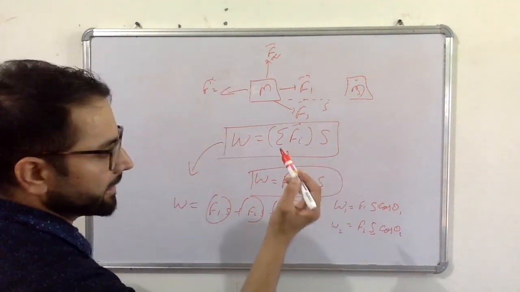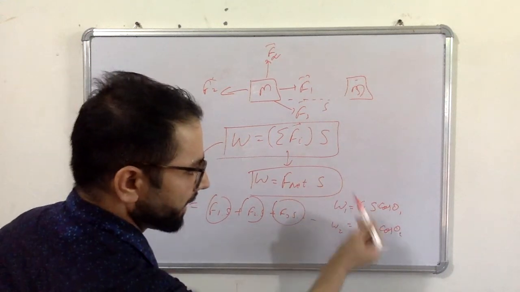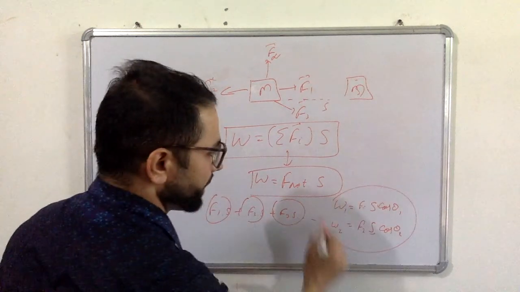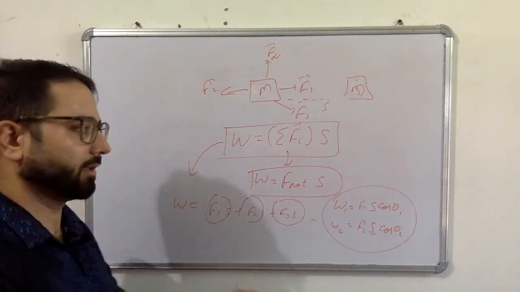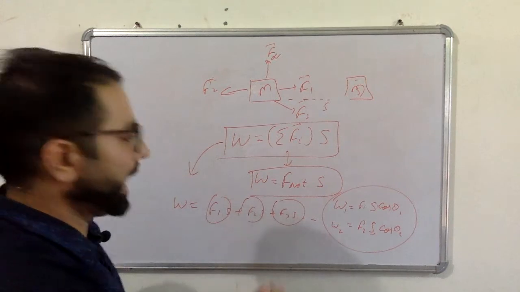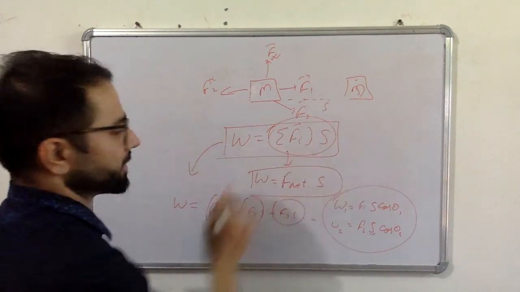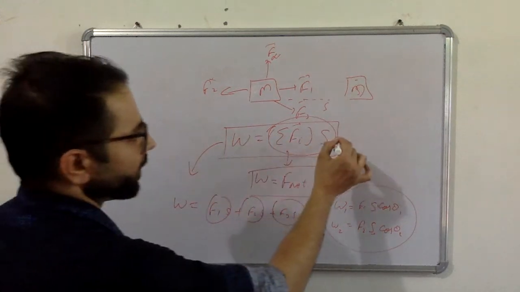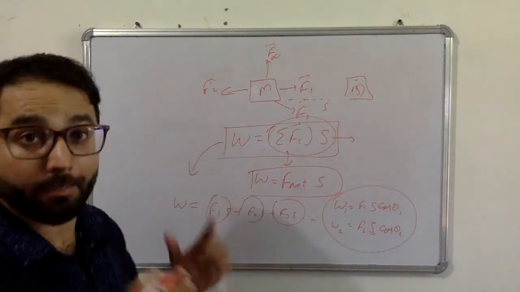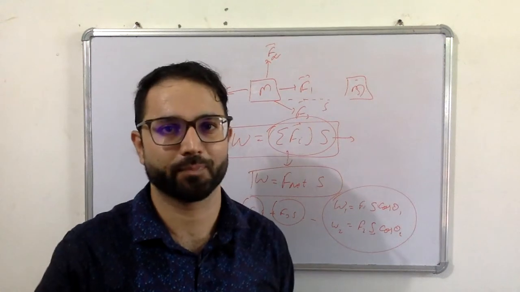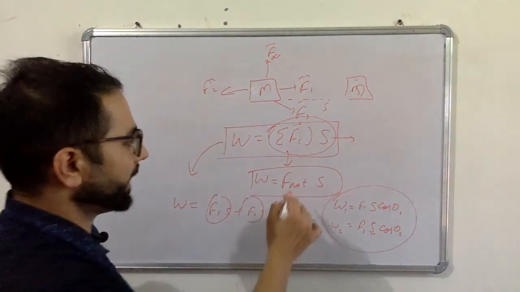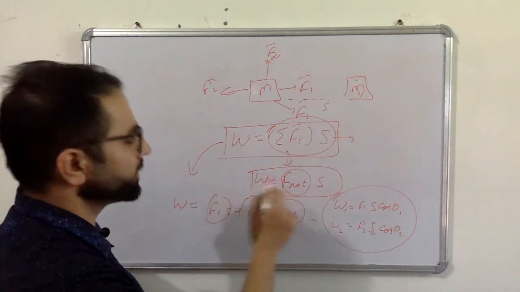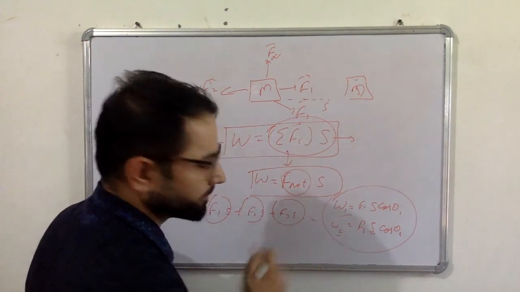Theta 1 is the angle between the applied force F1 and the displacement S. So we can calculate separately all the forces and the work done by those forces, and then do the summation. This is the definition of work done when a number of forces are applied on a single body. So there are two methods. You can also find the net force by vector addition and calculate that separately.